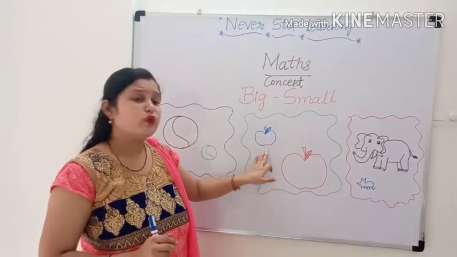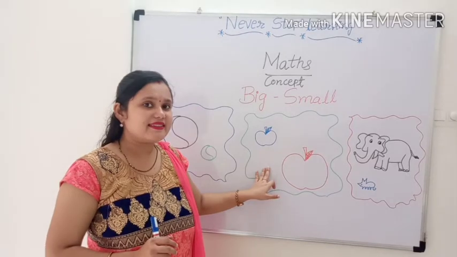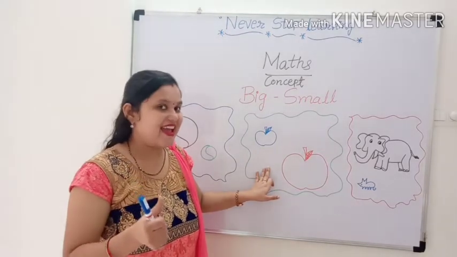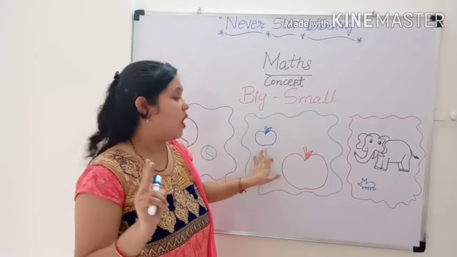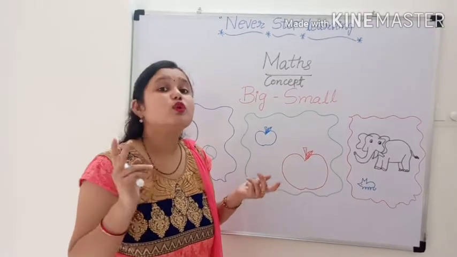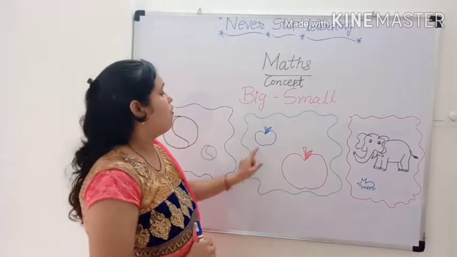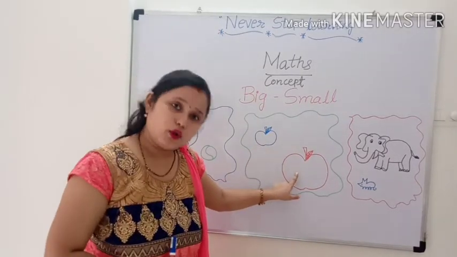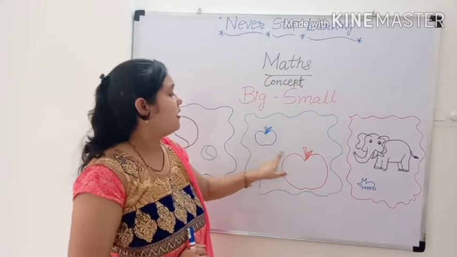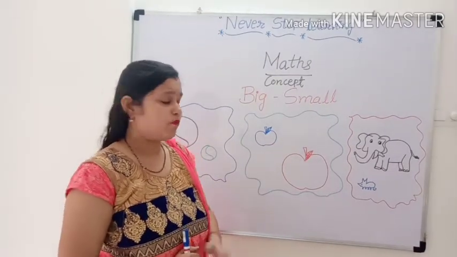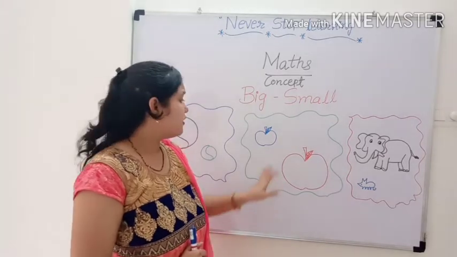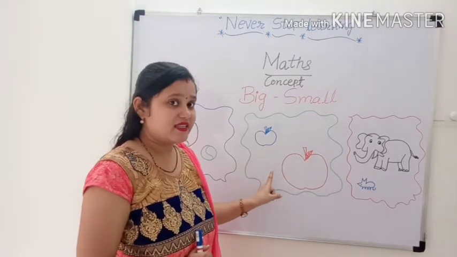Next, do you see here apples? Yes, very good. There are two apples. How many apples are there? Two. Let's count. One and two. There are two apples. Do you see the difference between their size?